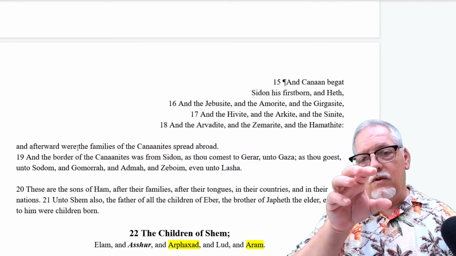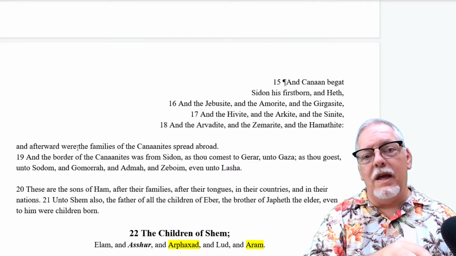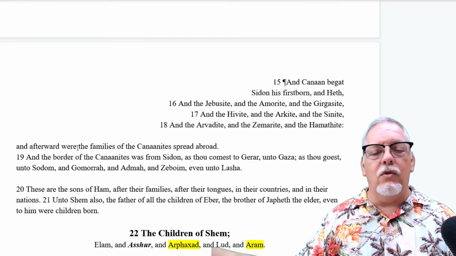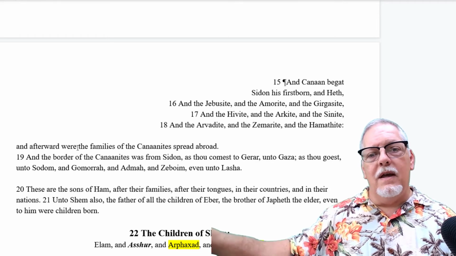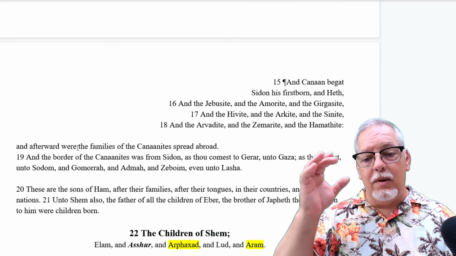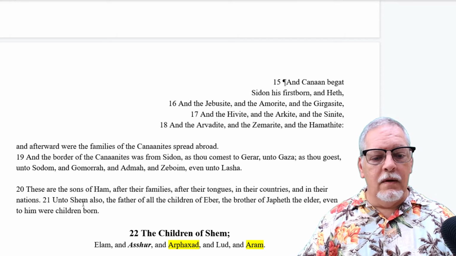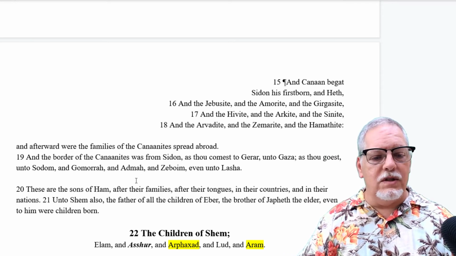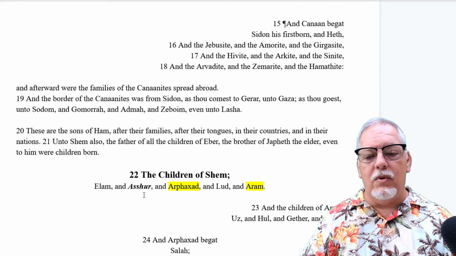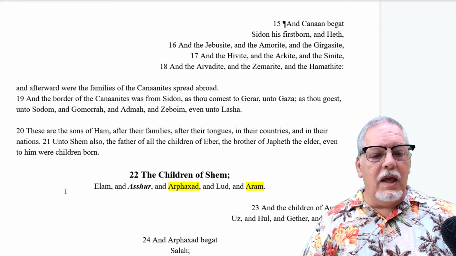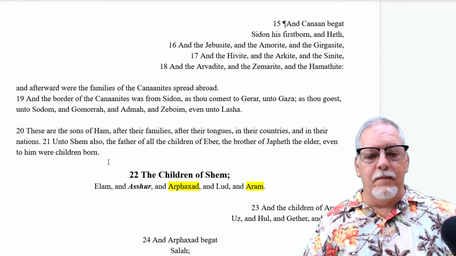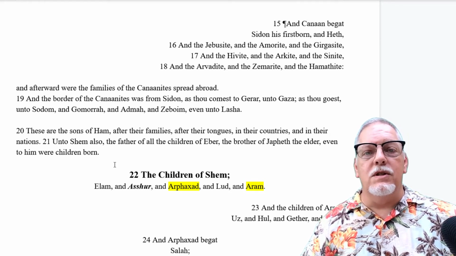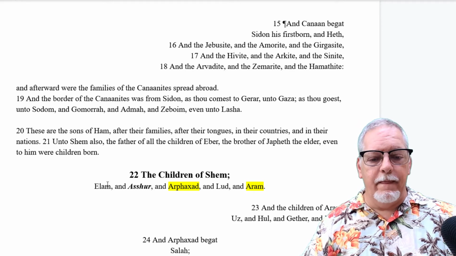So they go south through the land and then east all the way through the Dead Sea area and into that lush plateaued area beyond. These are the sons of Ham after their families, their tongues, their countries, their nations. Unto Shem also the father of the children of Eber, the brother of Japheth, the elder, even to him were children born. Okay, so now we're going to come to the children of Shem.